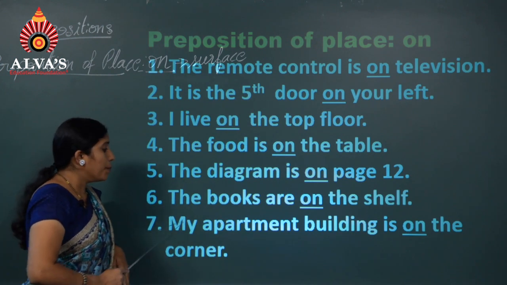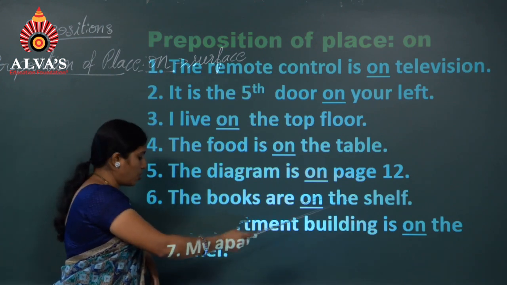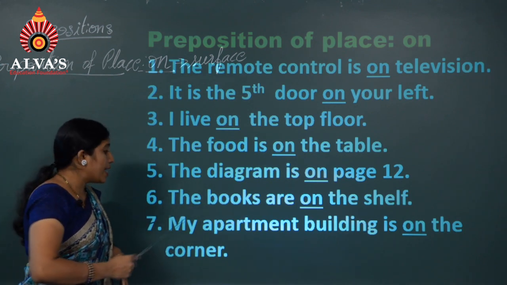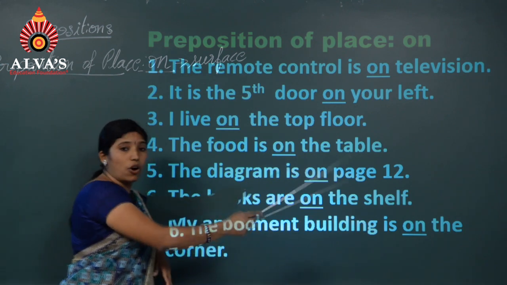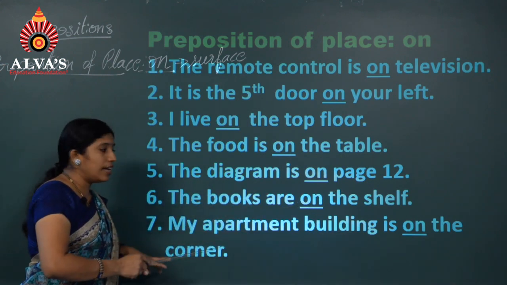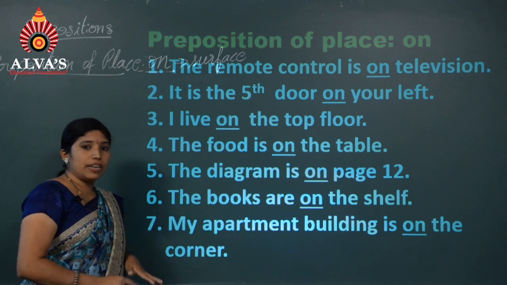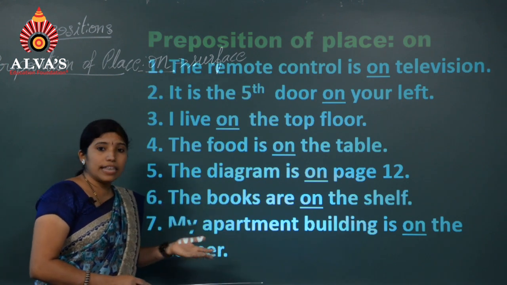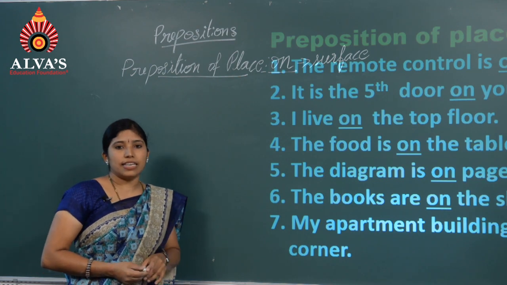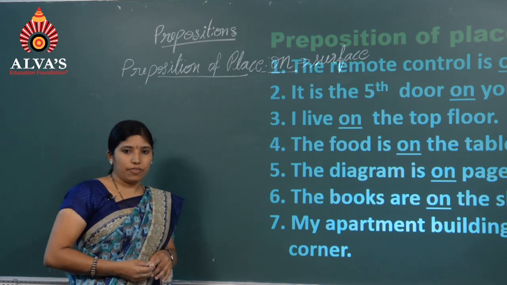Number 7, my apartment building is on the corner. You cannot write at the corner. My apartment building is on the corner. We use on when the corner is outside, and we use in when the corner is inside. For example, the girl is sitting in the corner of a living room.